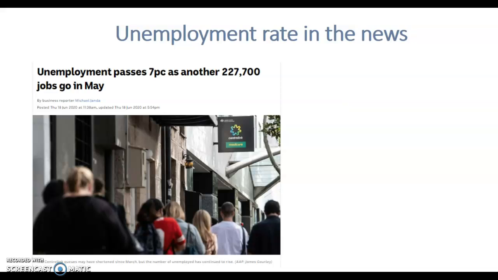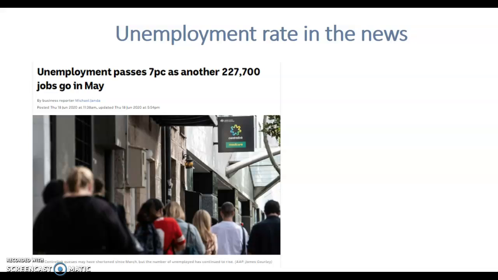These days, because of COVID-19, the unemployment rate is increasing. Unemployment rate passes 7% as another 227,700 jobs go in May. This was in May and now it is even more. People are saying that it is going to go above 10%, which is a huge rate.